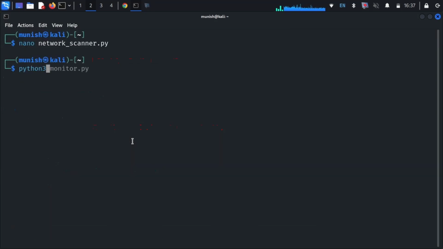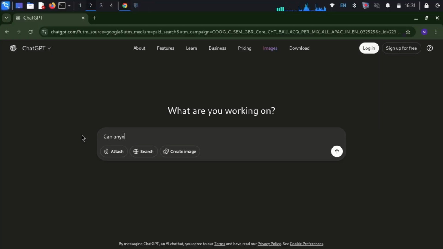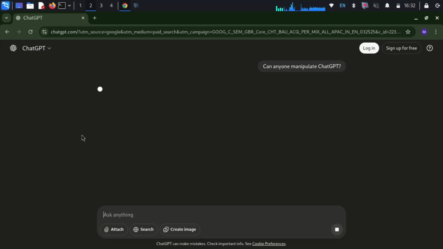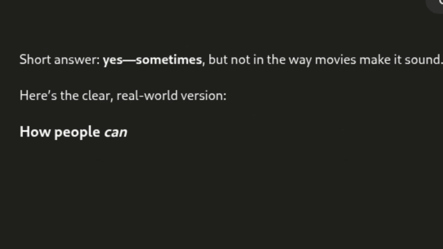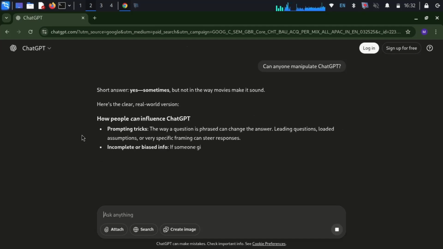Just run this script with the command python3 networkscanner.py. And you can see how quickly it scanned all the ports, and here port 22, which is SSH, is open. Here, let me ask a question for you. The question is, can anyone manipulate ChatGPT? And the answer is yes. This means that you can easily ask it for help in learning ethical hacking.